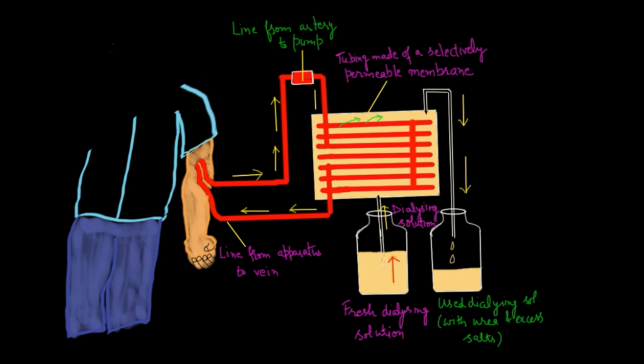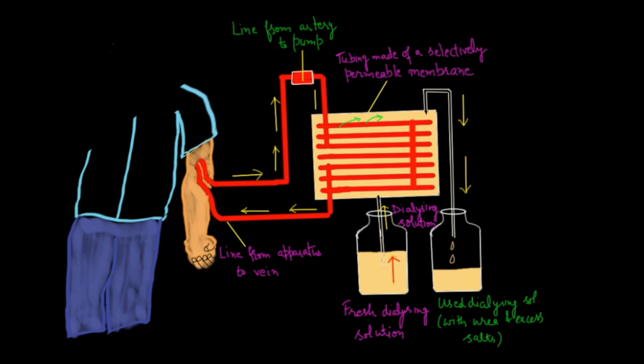Other than hemodialysis, sometimes we can also go for a kidney transplant. You might have heard about the term organ donation. Sometimes patients with a defective cornea or any defect in liver, heart, lungs or kidneys can take organs from other individuals. The individuals who donate the organs are known as organ donors, and the organisms which receive the organs are known as organ recipients. So in case of kidney failure, a kidney can be transplanted from some other organism.